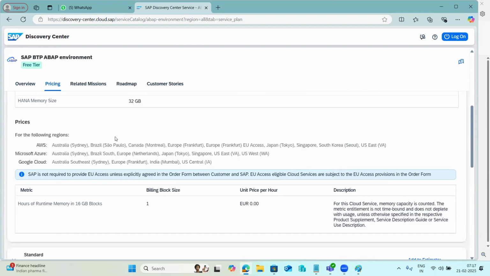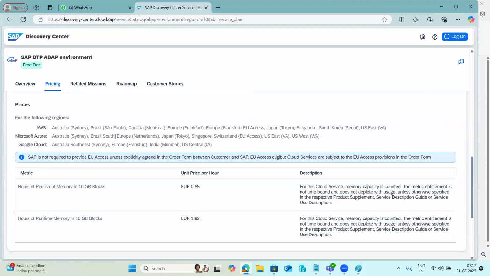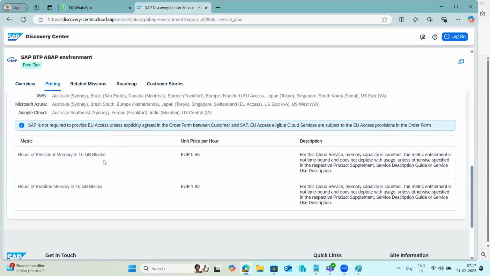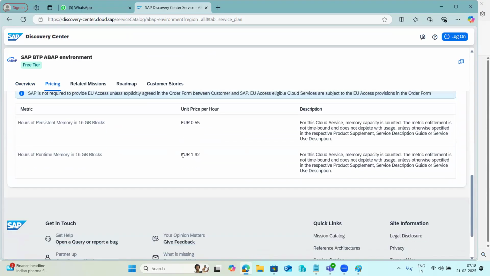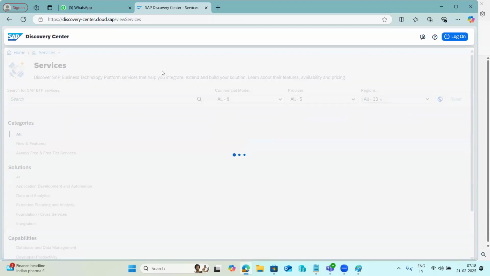What is the pricing here, which you can see here, right? If you look at the pricing, you can see for 16 GB of persistence memory per hour, this is what they are charging. Like that, you can calculate it. Runtime memory, this is what they are charging, right? Memory capacity and everything here. So like that, you can calculate the pricing amount, whatever they are providing here.